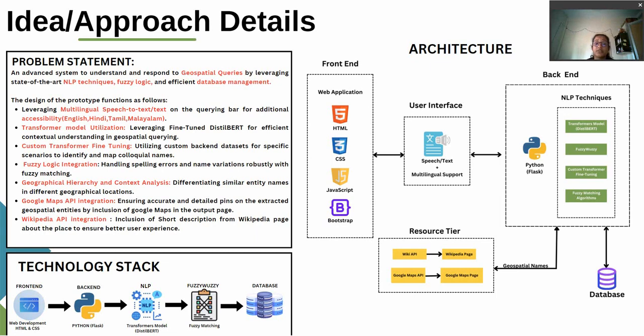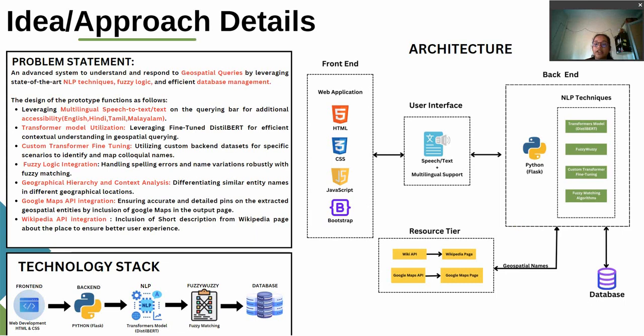Then we have used a custom transformer for fine-tuning, and we have used fuzzy logic integration to minimize errors and to consider words even if they have a small spelling mistake. Then we have integrated the Google Maps API as well as the Wikipedia API. This is the architecture of our project.